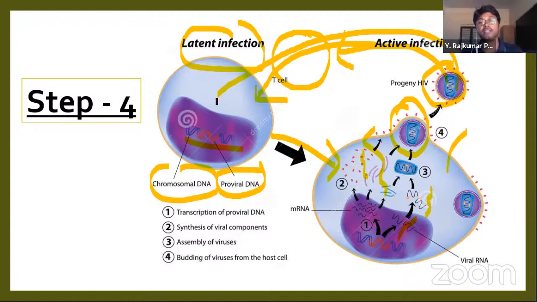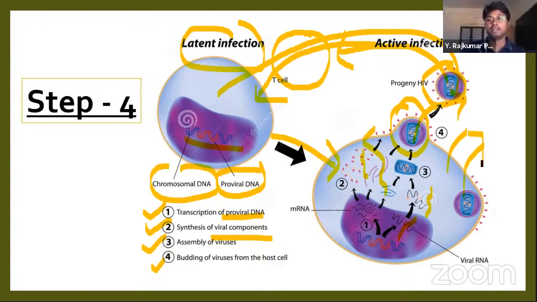So in that way they enter our body, they enter our cells, they multiply, and they infect the other T cells. Likewise it increases its number using our cells. Okay, so it is like a cellular pathogen, isn't it? See the steps: transcription of proviral DNA, synthesis of viral components, assembly of viruses, and budding of viruses from the host cell. This is how it goes out. It multiplies inside of our cell, and it will generate copies of itself.